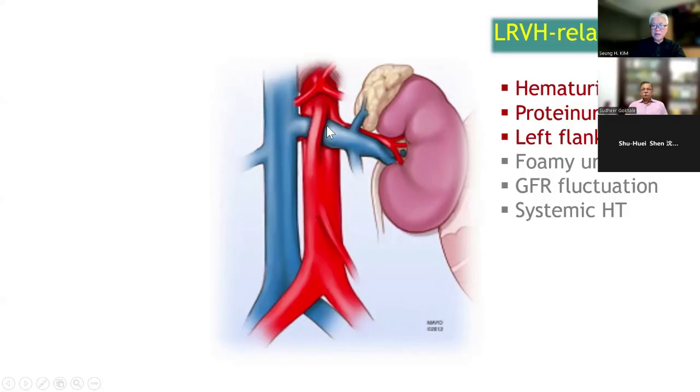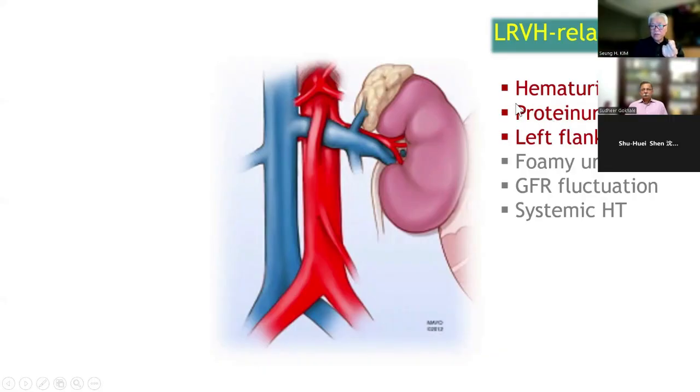It is caused by the left renal vein hypertension caused by this compression. If it is compressed here, the pressure in this left renal vein is elevated, and some veins inside the kidney rupture, then you can see hematuria. If it is a very small vessel problem, you can see microscopic hematuria. If the vessel is larger than that, you can see gross hematuria.